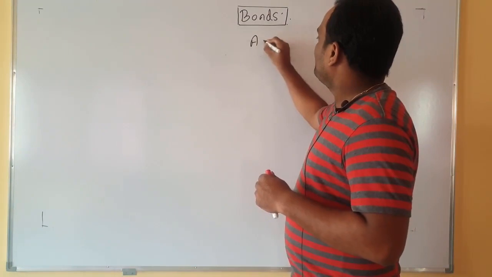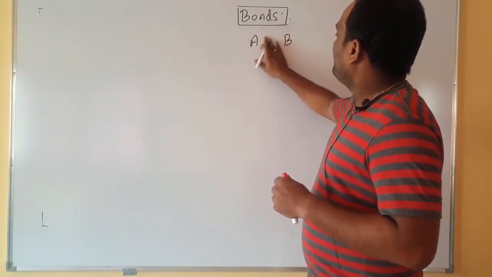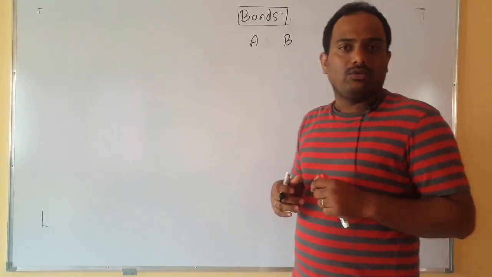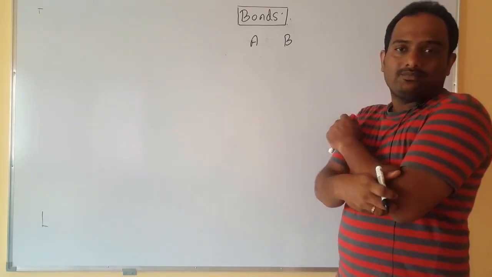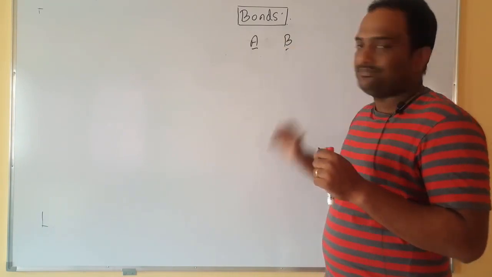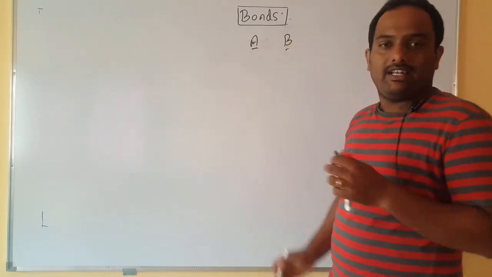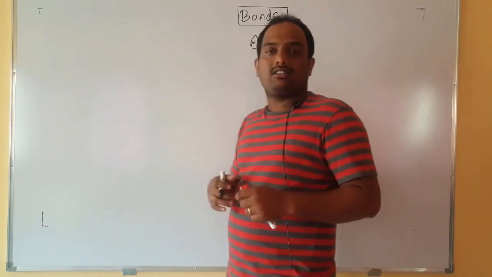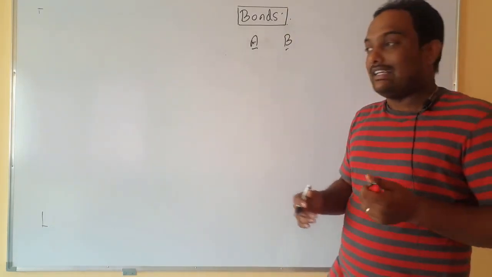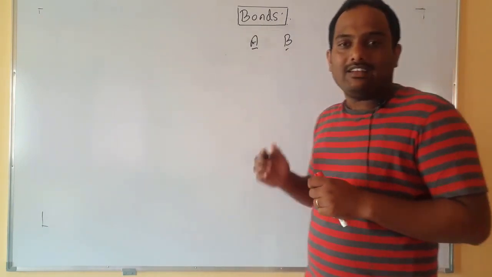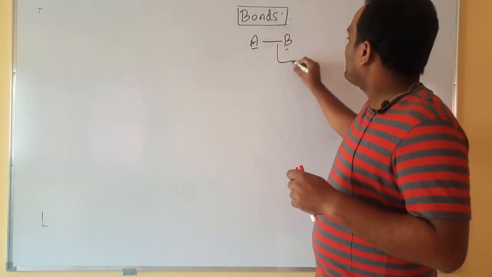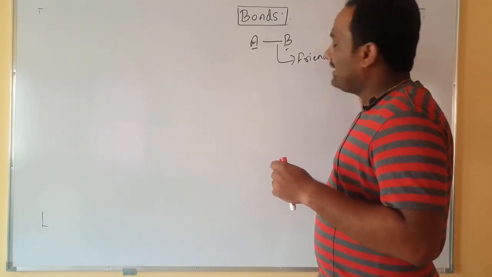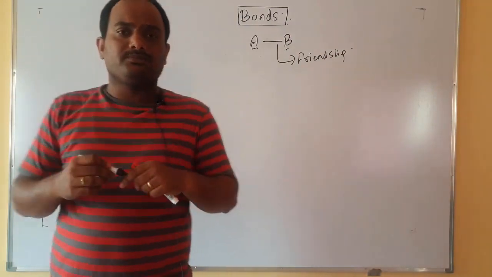Let us take an example. There are two friends, A and B, who are unknown to each other. They enter into some school, then they start sharing themselves. What do they share? They share some money, no problem. A will donate money, B will accept money. That is a secondary case. Ultimately, they exchange their thoughts, they exchange their stories. Ultimately, they become very close to each other. Then we say they have developed some friendship between themselves. Is it not? We often use this word. Am I right or not?